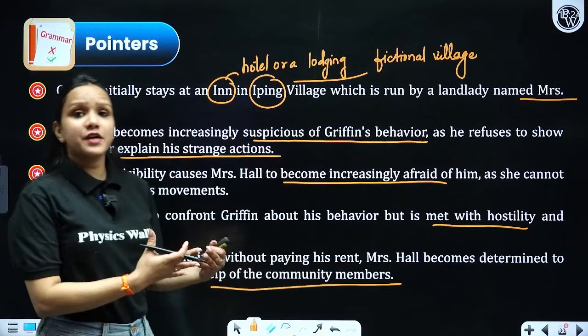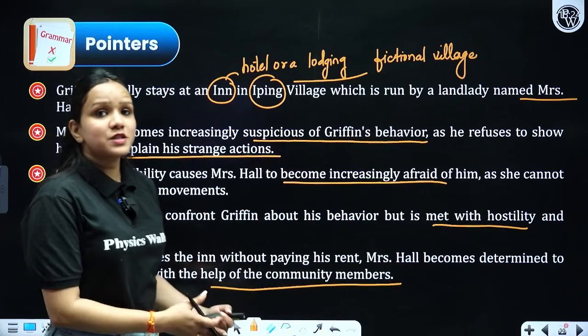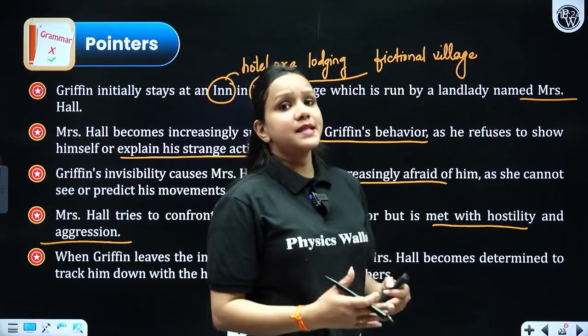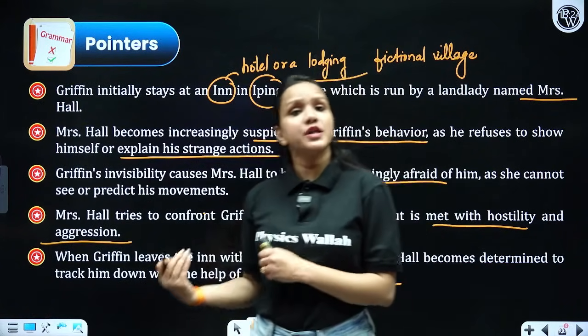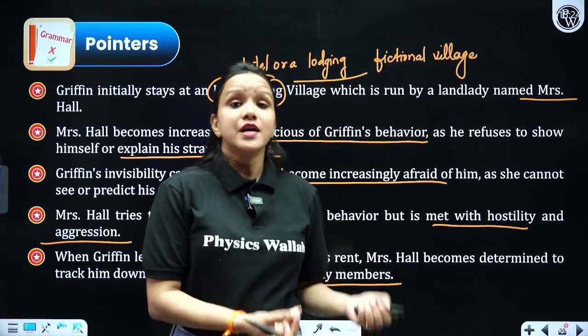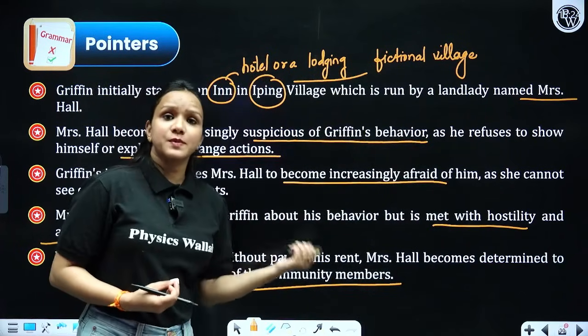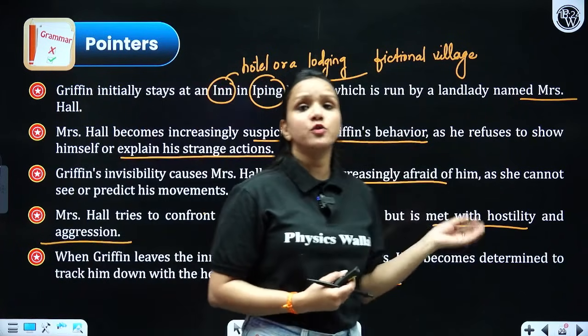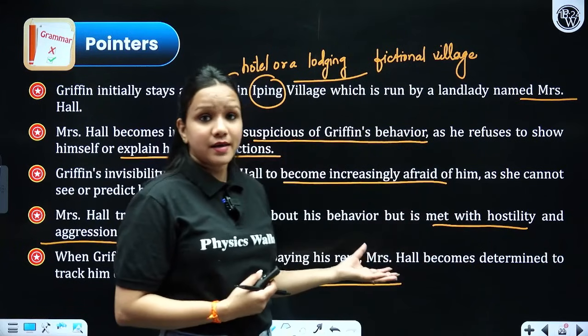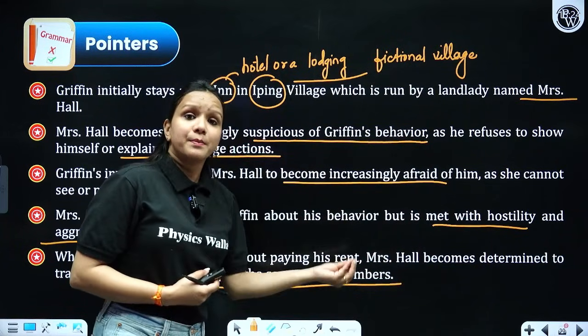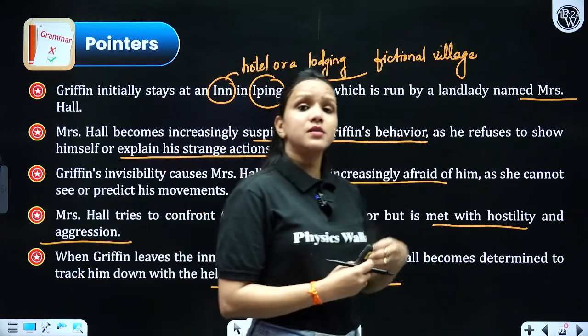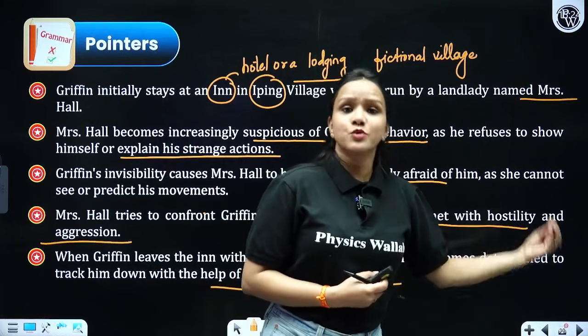Mrs. Hall found the behavior of this scientist so strange that she started taking the help of the people in the neighborhood and other community members in order to catch him red-handed. She became suspicious when he did not have any money to pay the rent, and he promised to pay the next day, just because he was expecting some payment. But then suddenly he comes with some money and the rent was paid. So this made her even more suspicious.